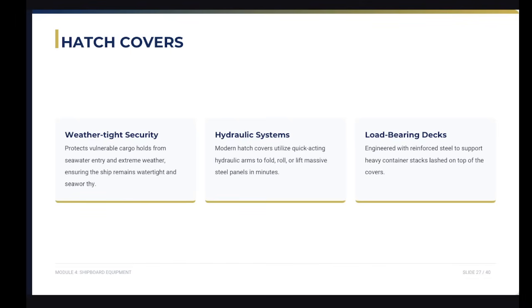There is also a hydraulic system. The modern hatch covers utilize quick-acting hydraulic arms to fold, roll, or lift massive steel panels in a minute. And then load-bearing decks, engineered with reinforced steel to support heavy container stacks lashed on top of the covers.